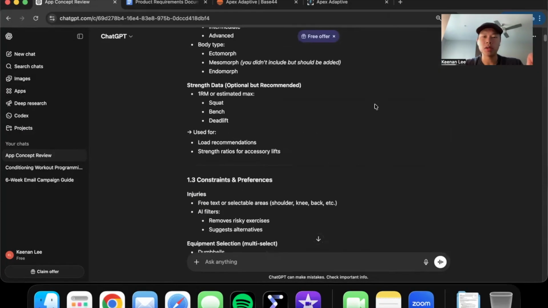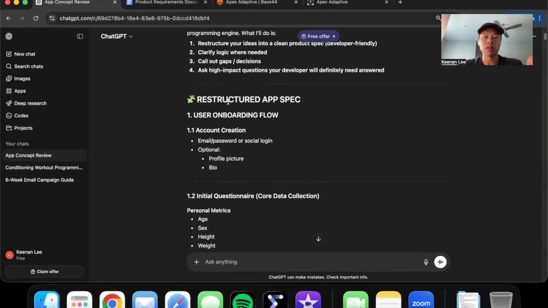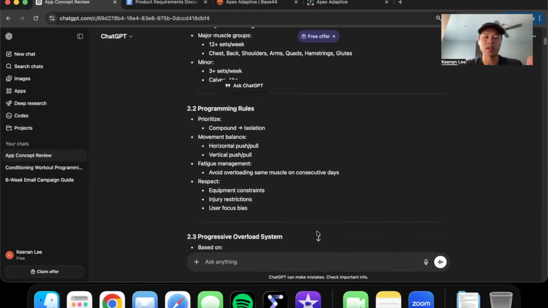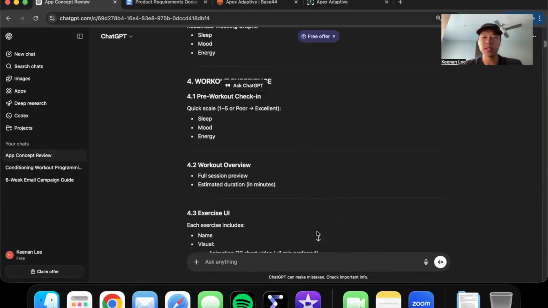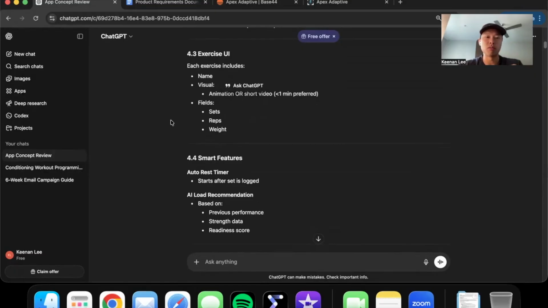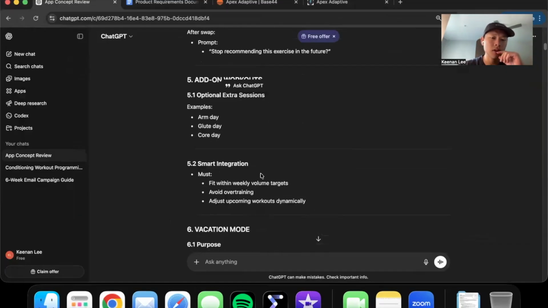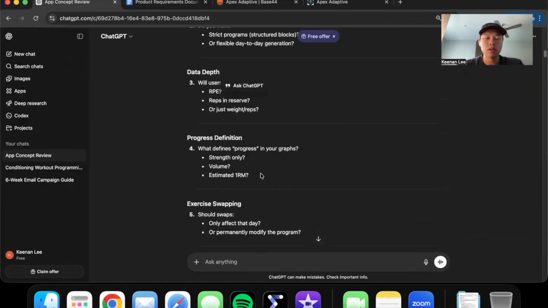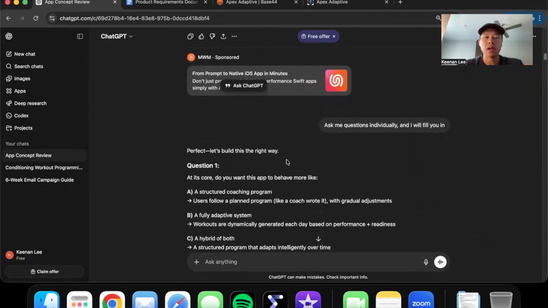So once they helped me organize it, they basically gave me an entire app spec of everything that I told it to do, while sectioning it off to make it a little bit easier to read and a little bit more clear instead of just random words on a page. So these are all the information I already told you, but they just organized it.